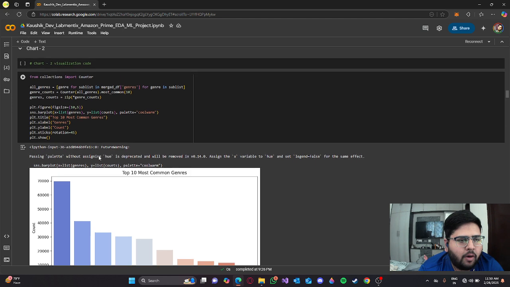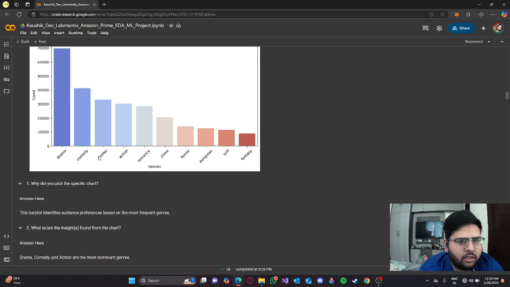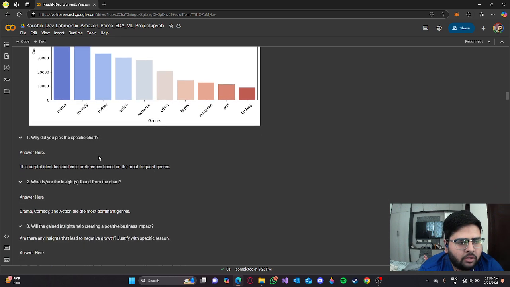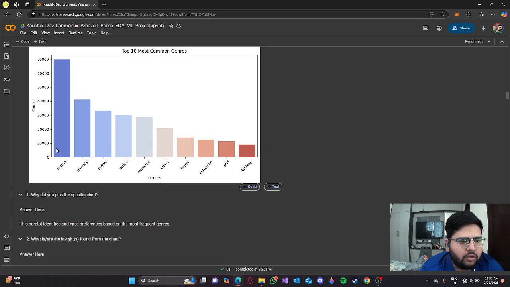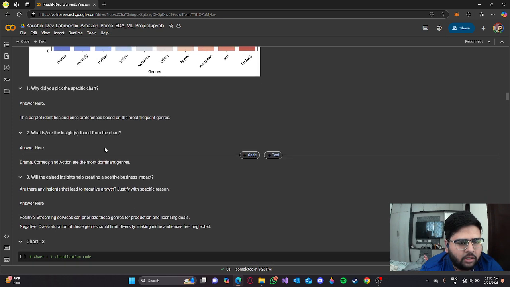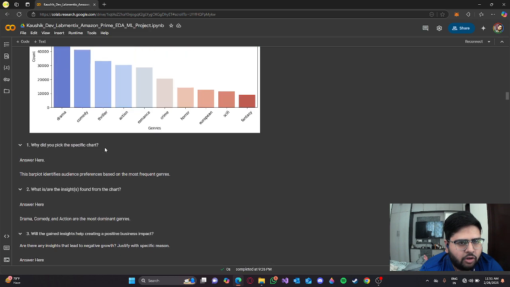The top 10 most common genres is the second chart, the distribution of it. Why did I pick this specific chart? Because this bar plot identifies audience preferences based on the most frequent genres. Drama, comedy, action, and thriller are the most dominant genres.